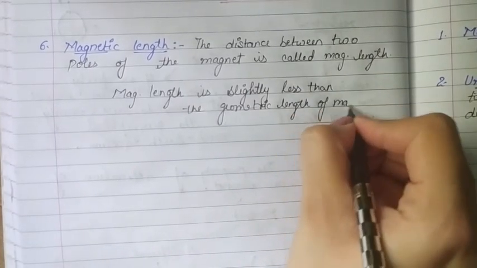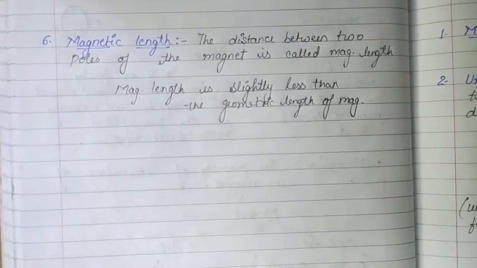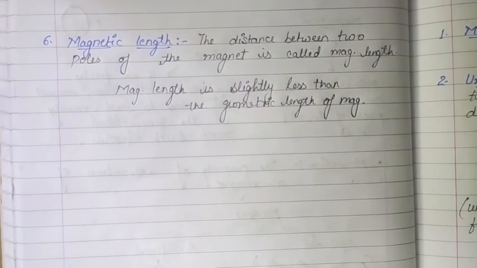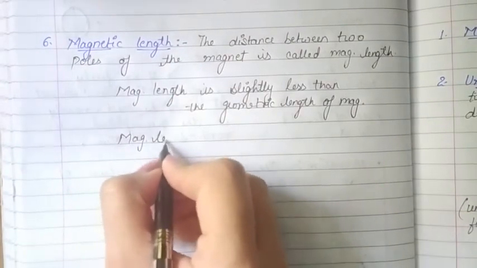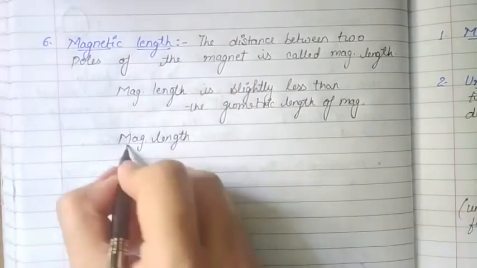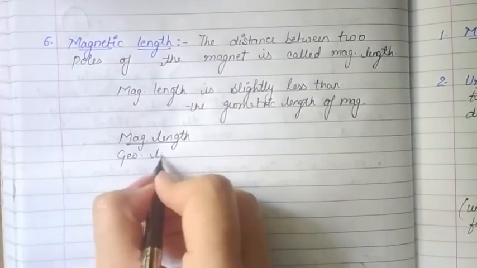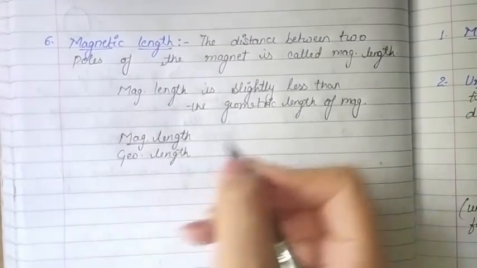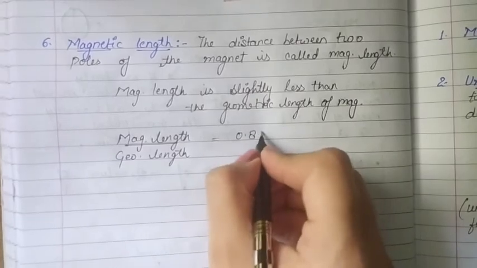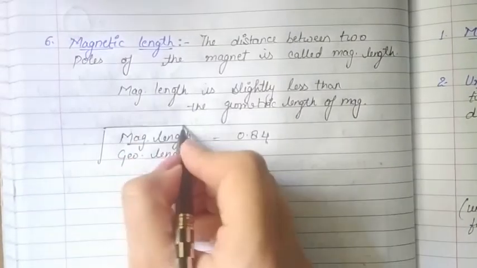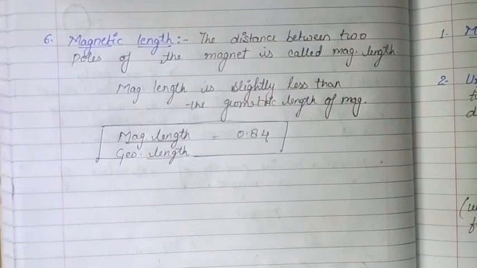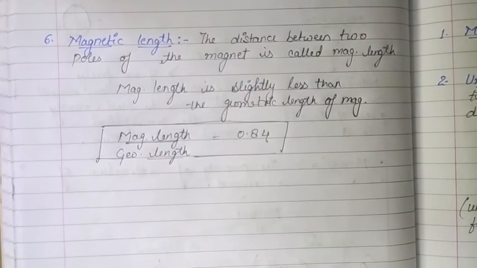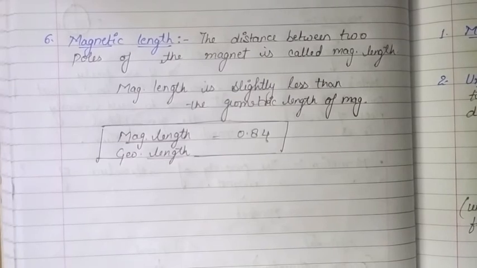So magnetic length will always be slightly less than the geometric length of the magnet, and the ratio of magnetic length to geometric length for a magnet is approximately equal to 0.84. It is found to be 0.84. That means magnetic length is not equal to geometric length, but it is 0.84 times its geometric length. That means it is slightly less than the geometric length.